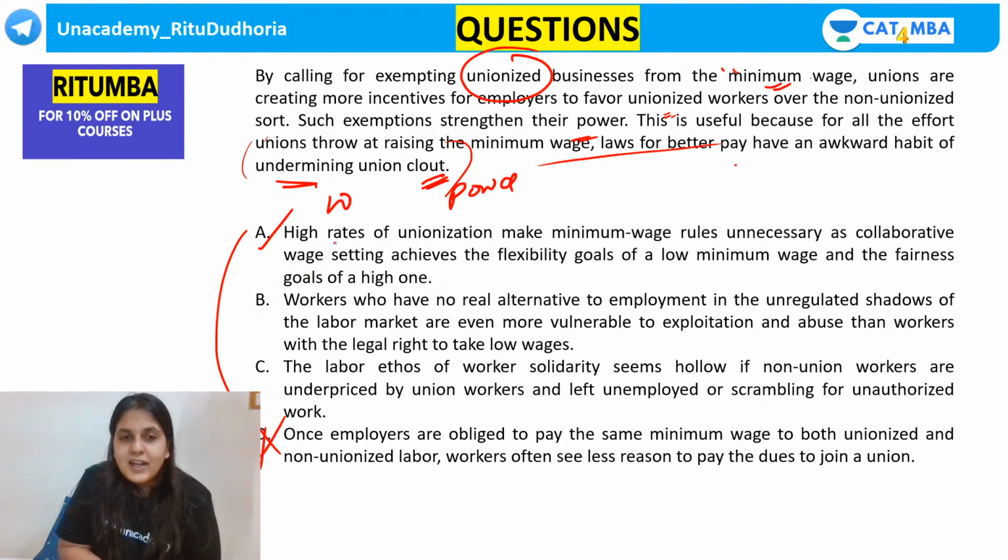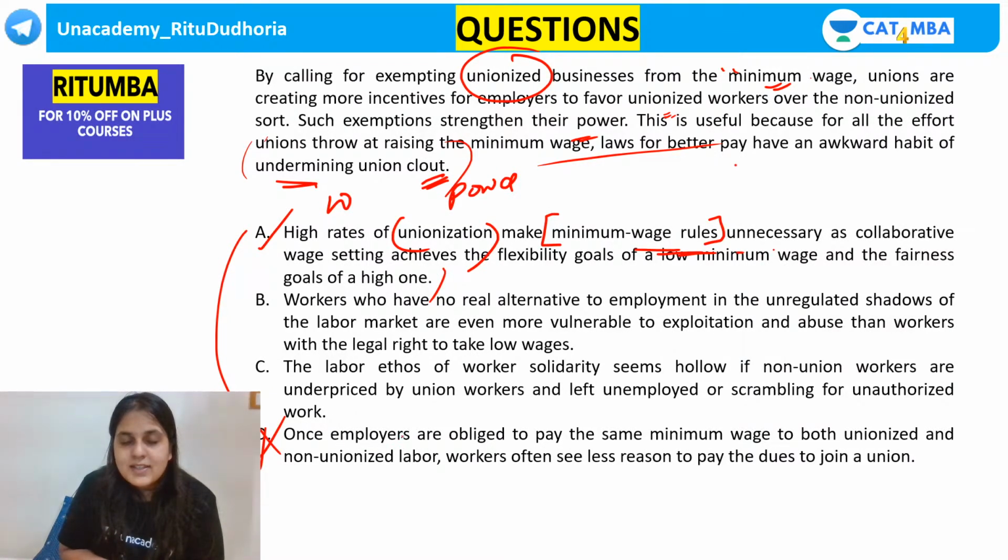High rates of unionization make minimum wage rules unnecessary, as collaborative wage setting achieves the flexibility goals of a low minimum wage and the fairness goals of a higher one.